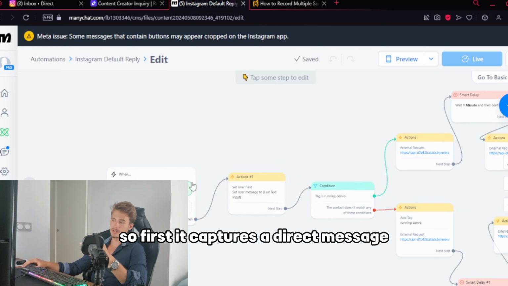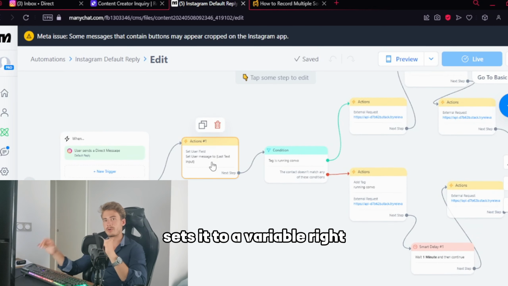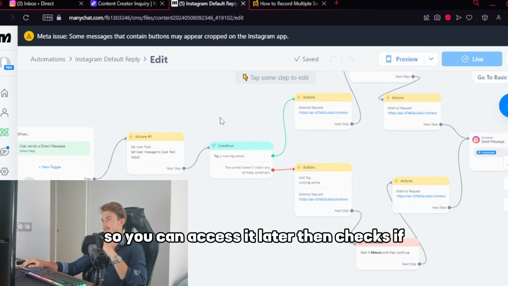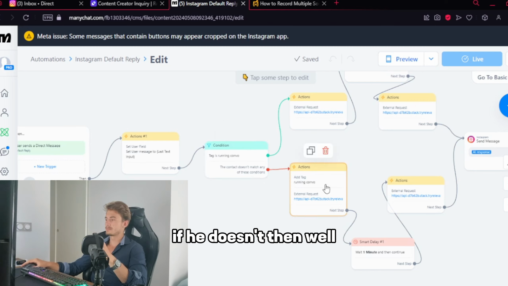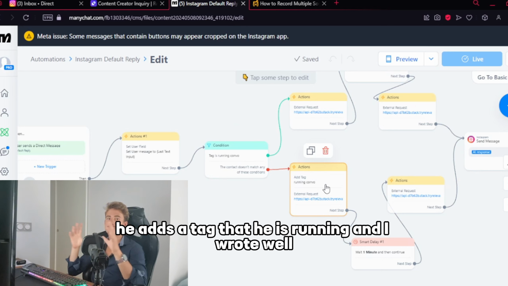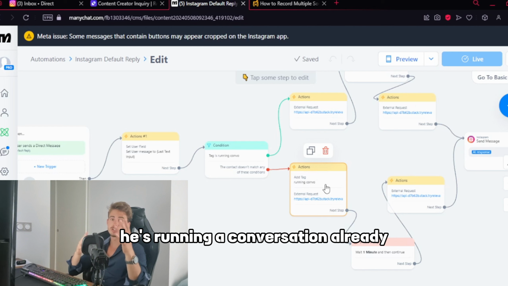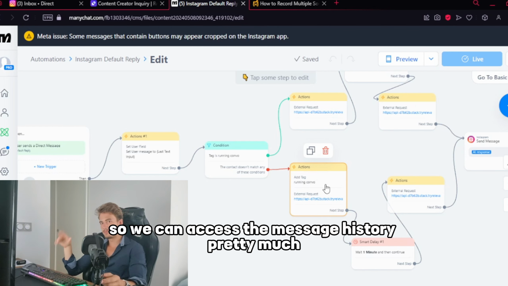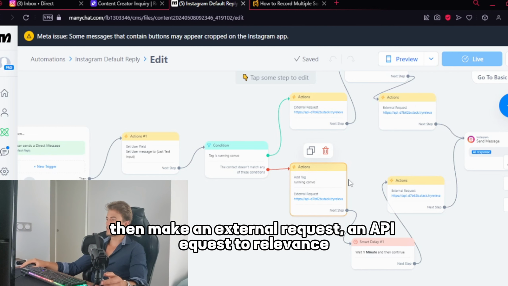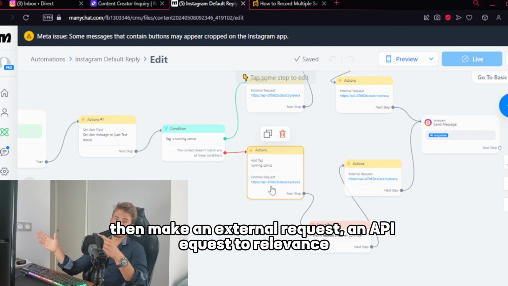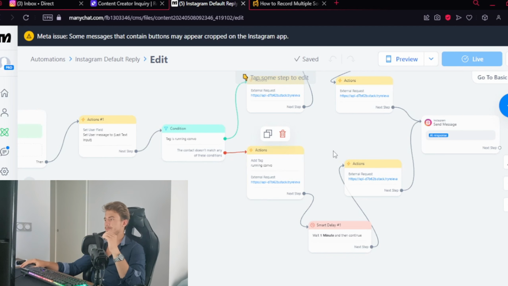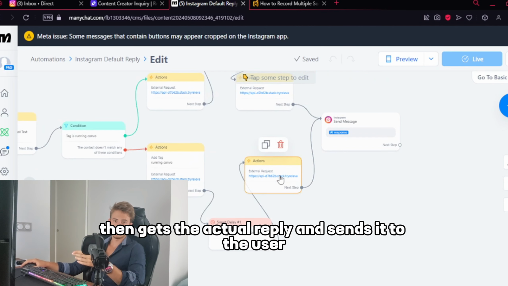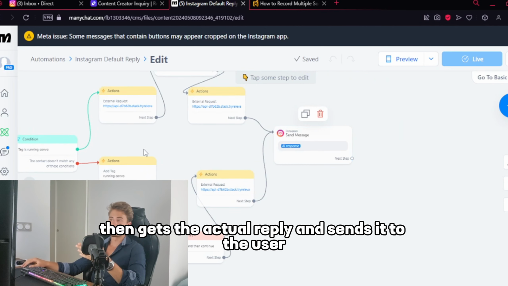So first, it captures a direct message and sets it to a variable, right? So you can access it later. Then it checks if the user already has a running conversation or not. If he doesn't, then it adds a tag that he's running a conversation already, so we can access the message history pretty much. Then it makes an external API request to Relevance AI to create the actual AI response. Then it gets the actual reply and sends it to the user.